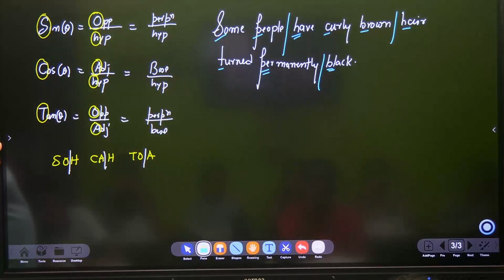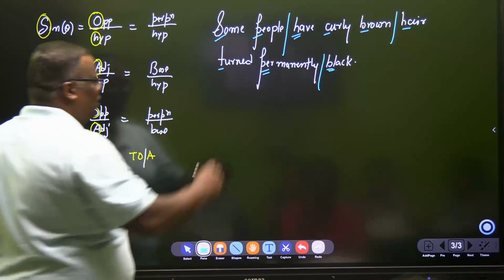Now, if you have studied in Hindi medium, then also there is a formula. Not like that.